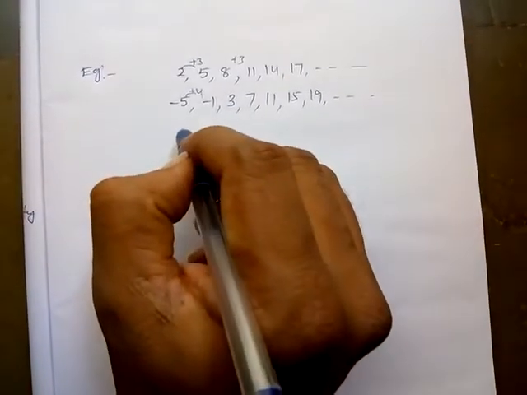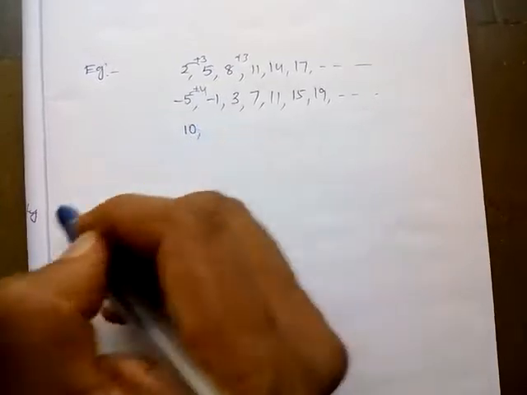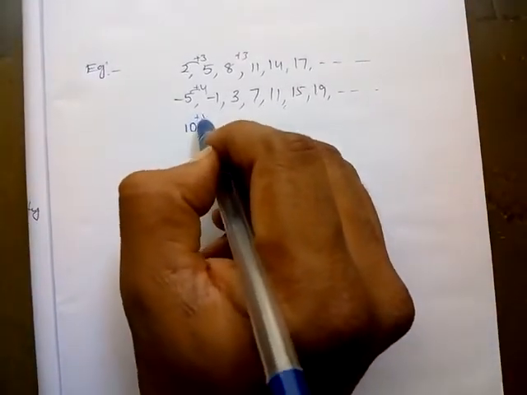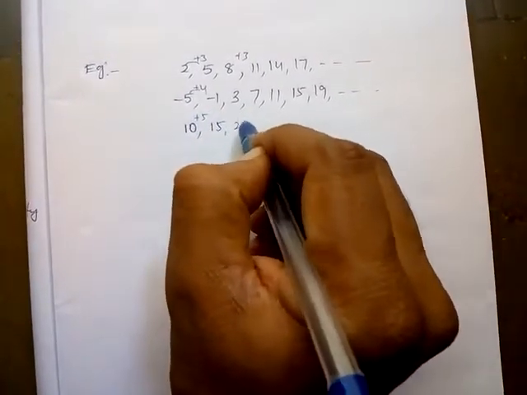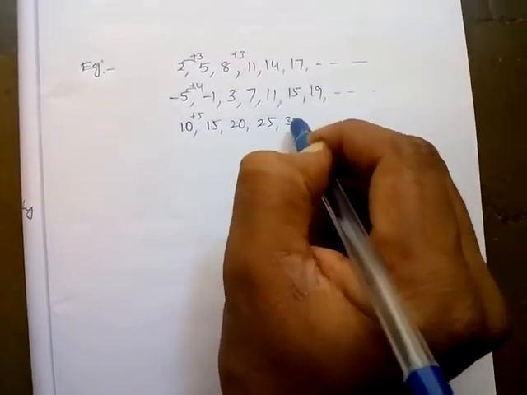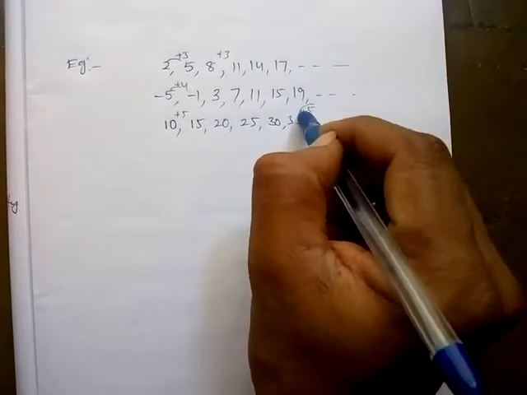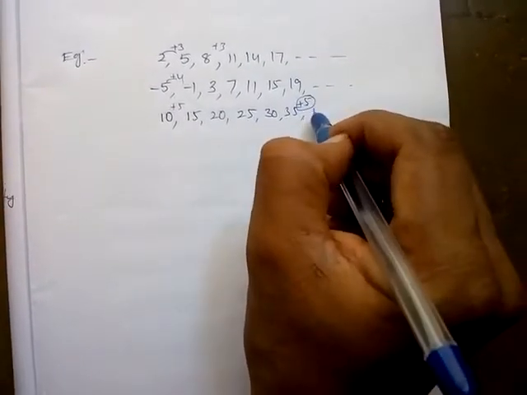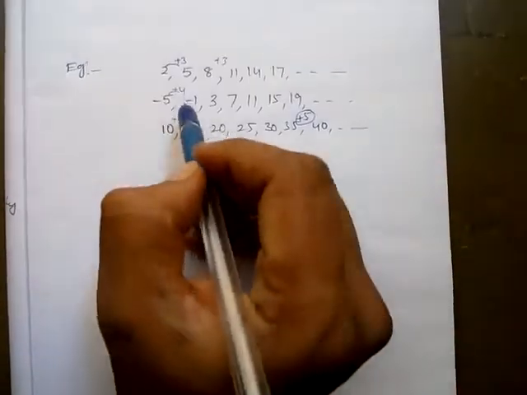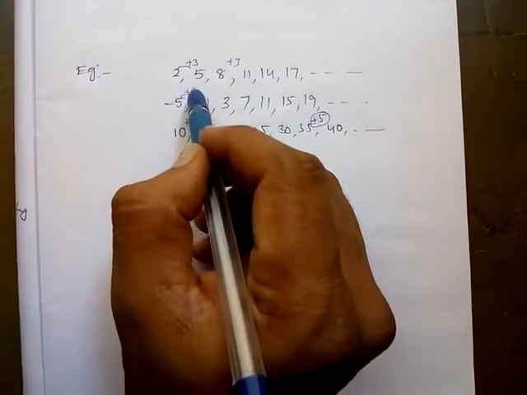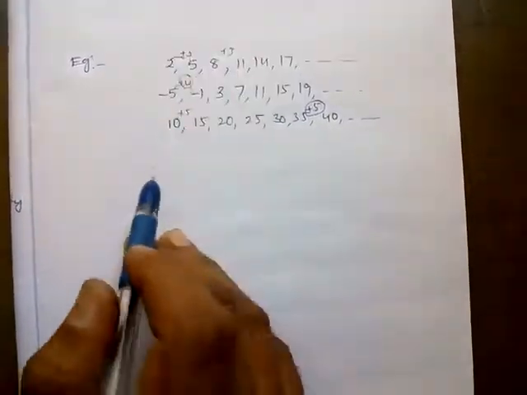So one more example, I have taken 10. First term is 10. So by adding plus 5: 15, 20, 25, 30, 35. How to get the next number? By adding a fixed quantity. Here the fixed quantity is 5. So 40, like that. Okay, in the second example, the fixed quantity is 4, by adding a fixed quantity.